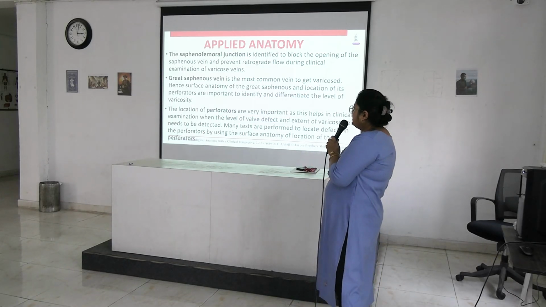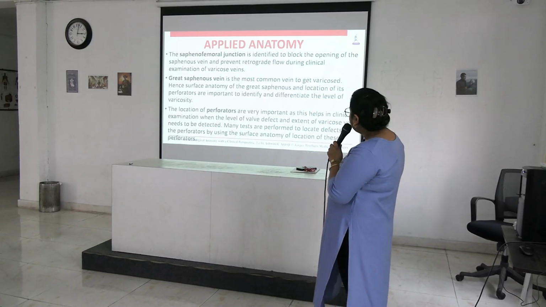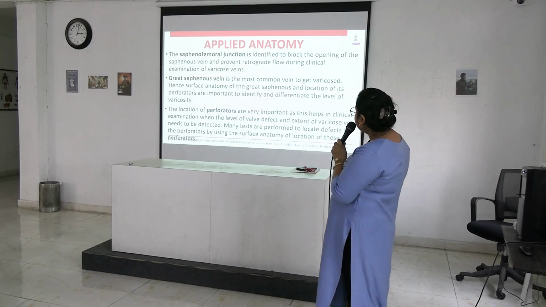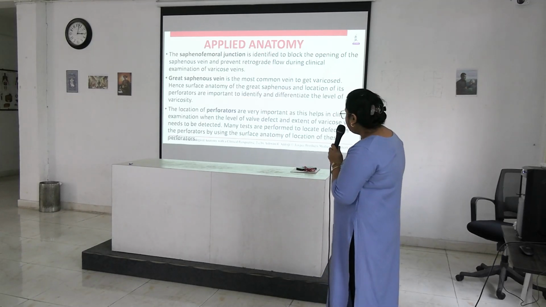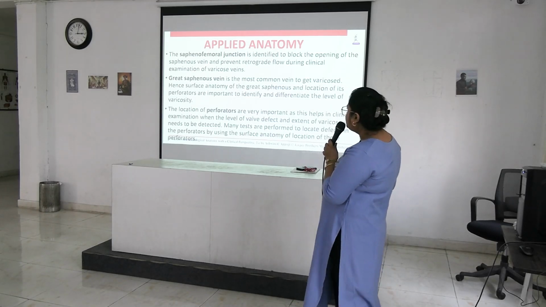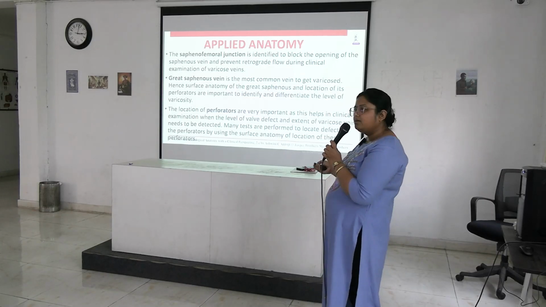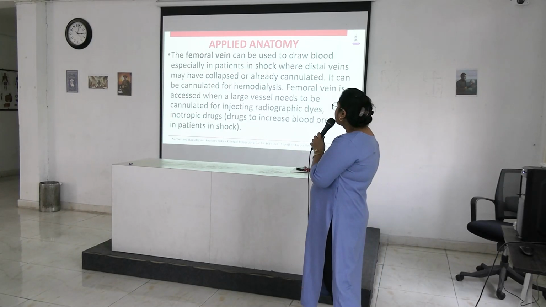Next, the location of perforators is very important as this helps in clinical examination when the level of valve defect and extent of varicose vein need to be detected. Many tests are performed to locate the defects in the perforators by using the surface anatomy of the location of these perforators. Multiple tests you will learn later on.